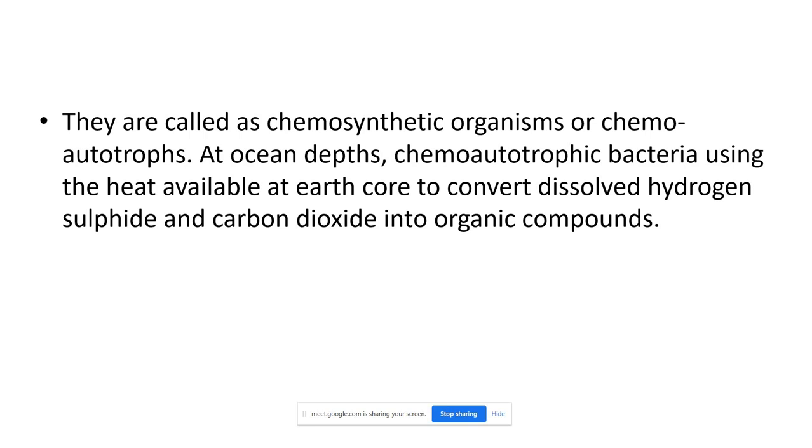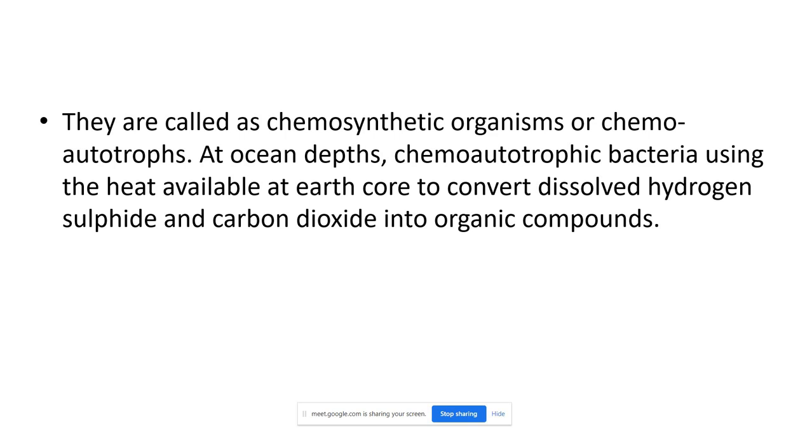So they are living at the sea bottom, earth core, and they use the heat, the dissolved hydrogen sulfide and carbon dioxide, and convert that into the organic compound. So they work at the sea bottom, ocean depth.